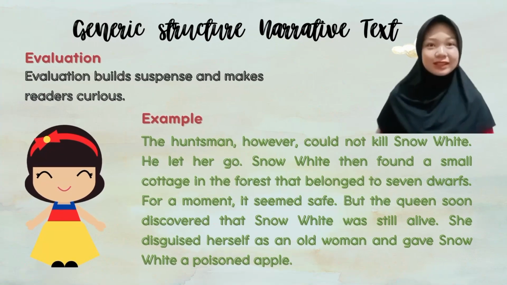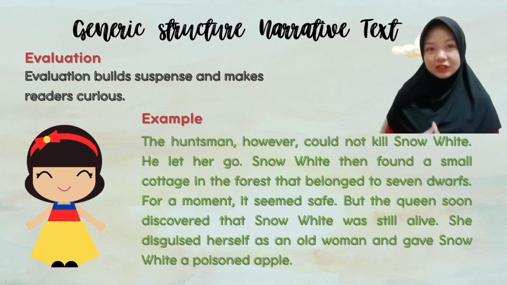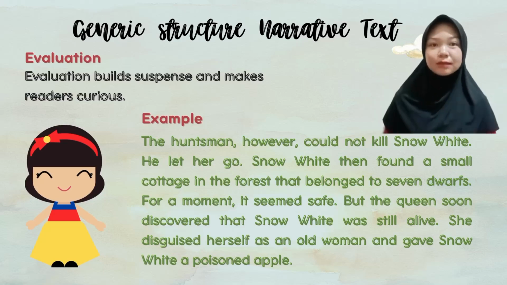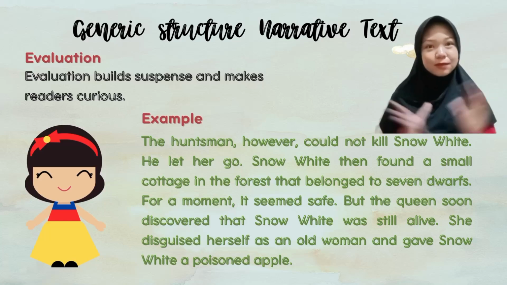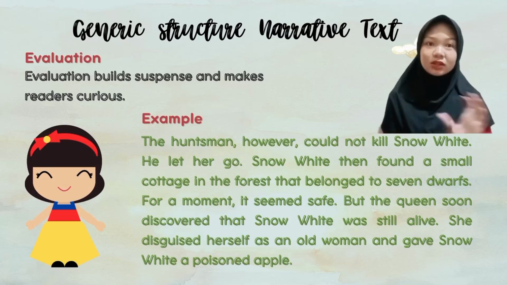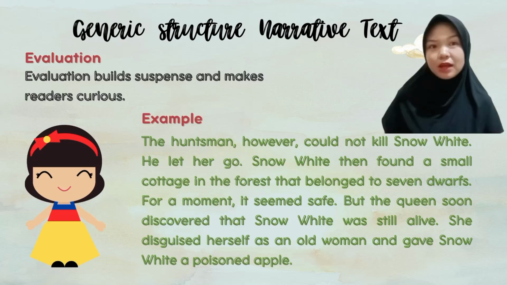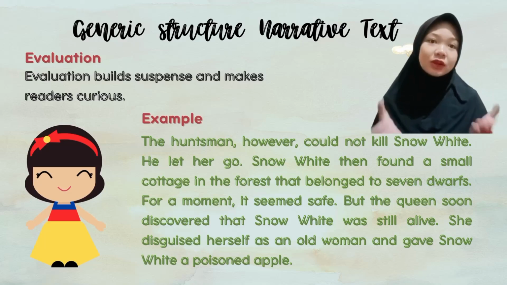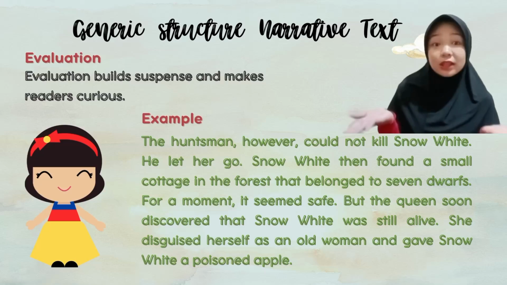The third part is evaluation. Evaluation is when the story builds suspense and becomes more exciting. In this story, the huntsman could not kill Snow White, so he let her go. Snow White then found a small cottage in the forest that belonged to seven dwarfs. For a while, she was safe, but the queen found out that Snow White was still alive. She disguised herself as an old woman and gave Snow White a poisoned apple. This part makes the reader nervous and curious. Will Snow White survive or not?